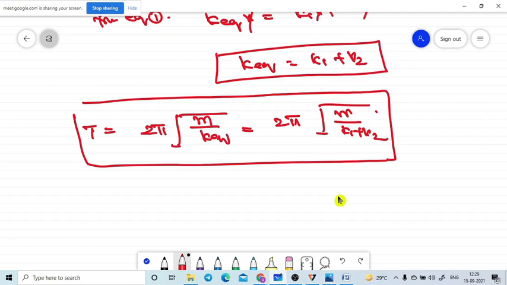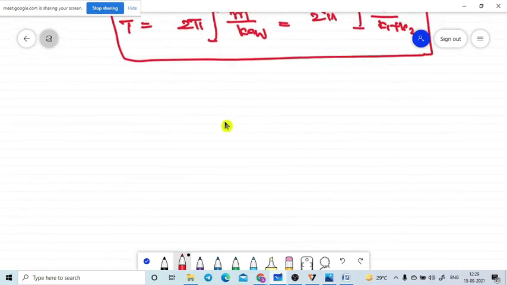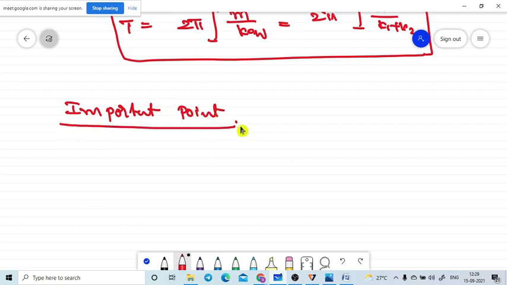So better to have some of the important rules, important results about the springs. Better to note down those important formulas also. So let me write that one. There are the most important observations, important rules, to keep in mind while solving. They may ask in your theoretical type of questions. Then only they will ask.